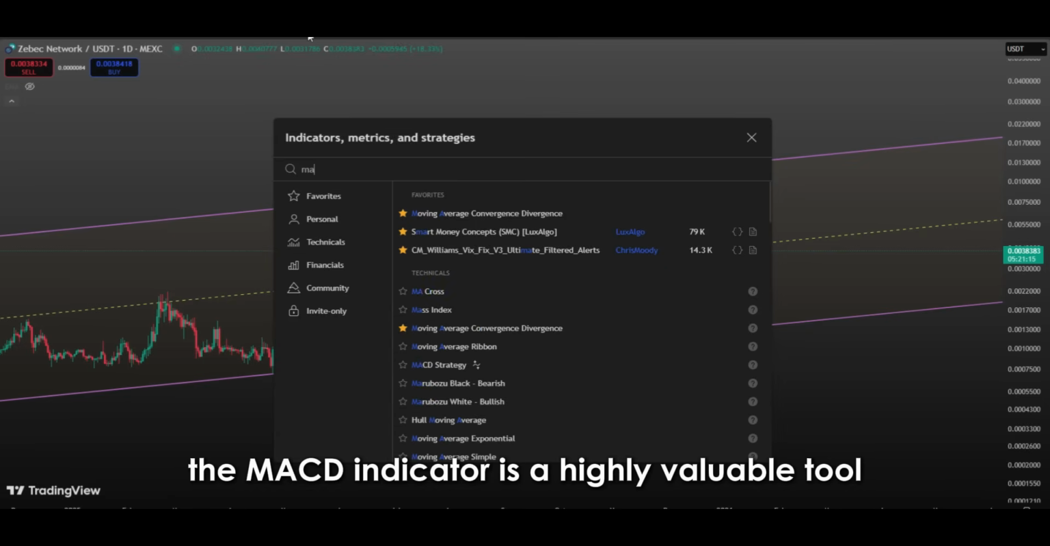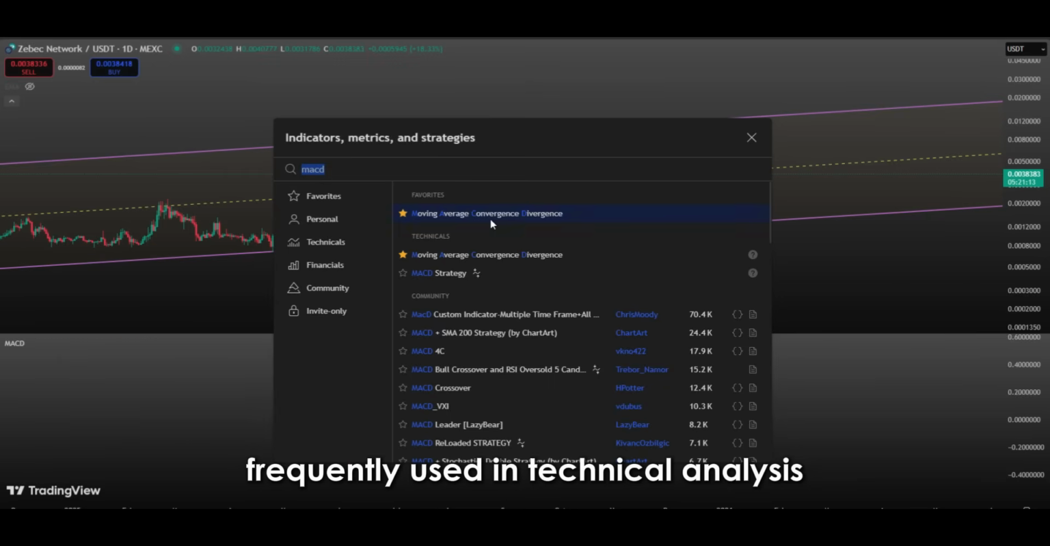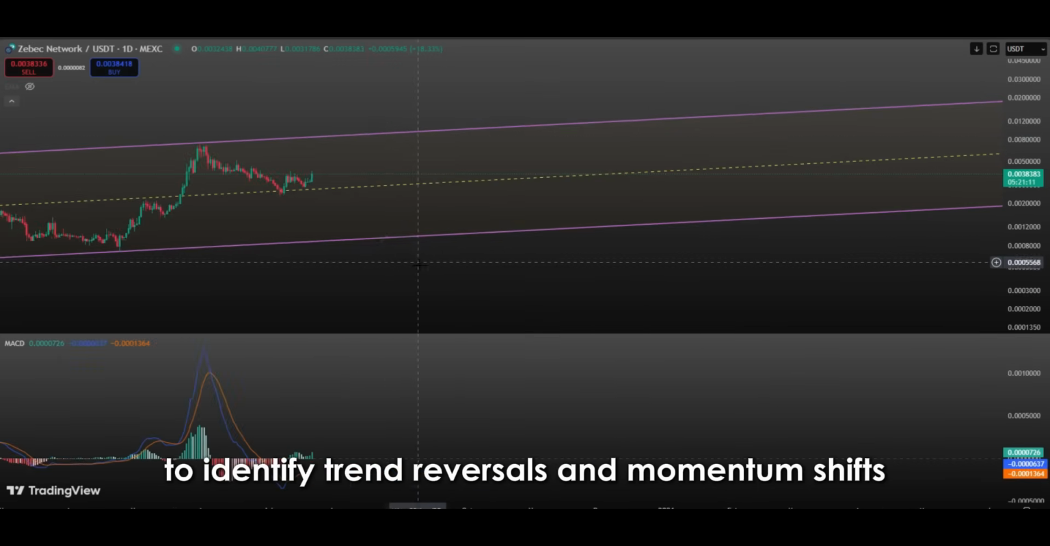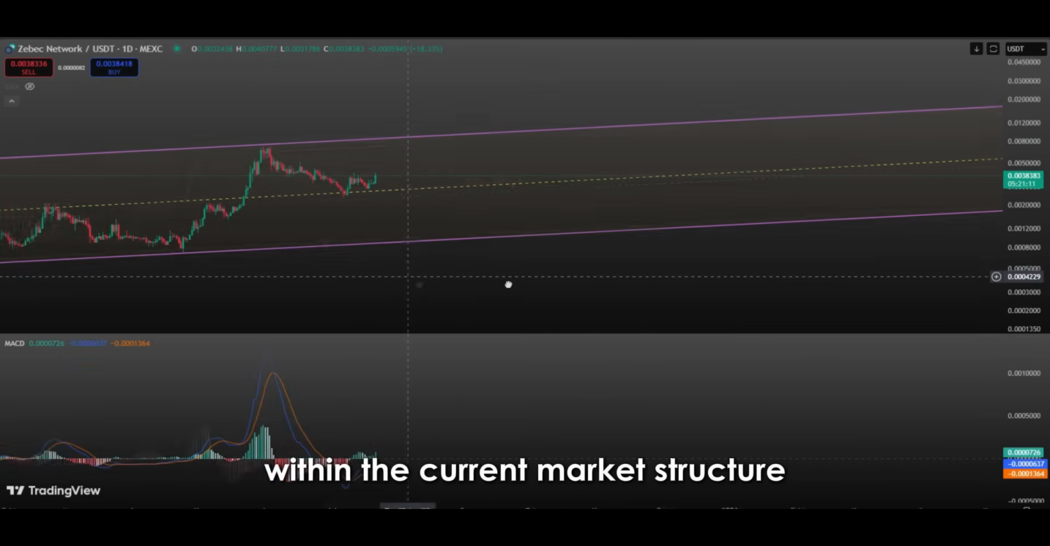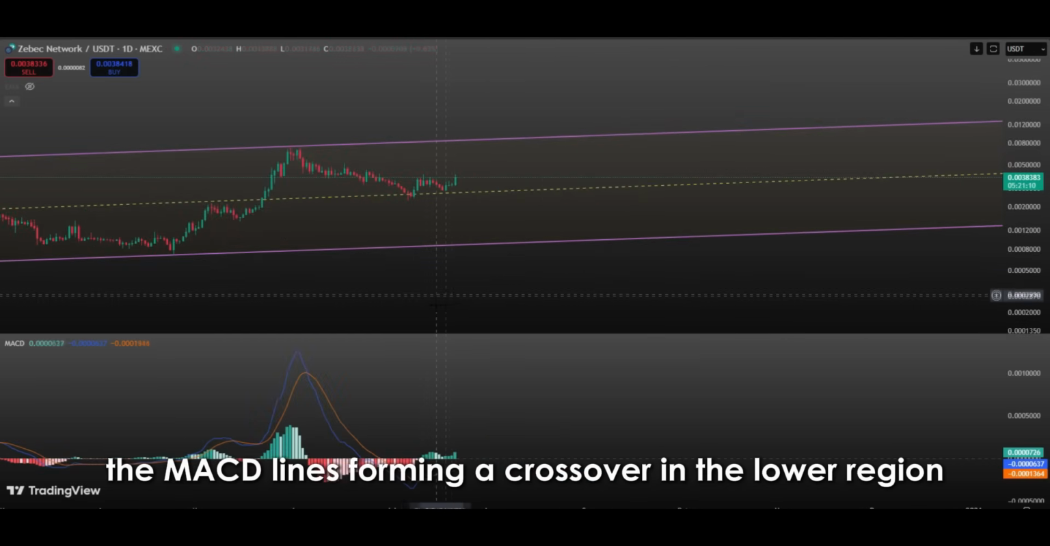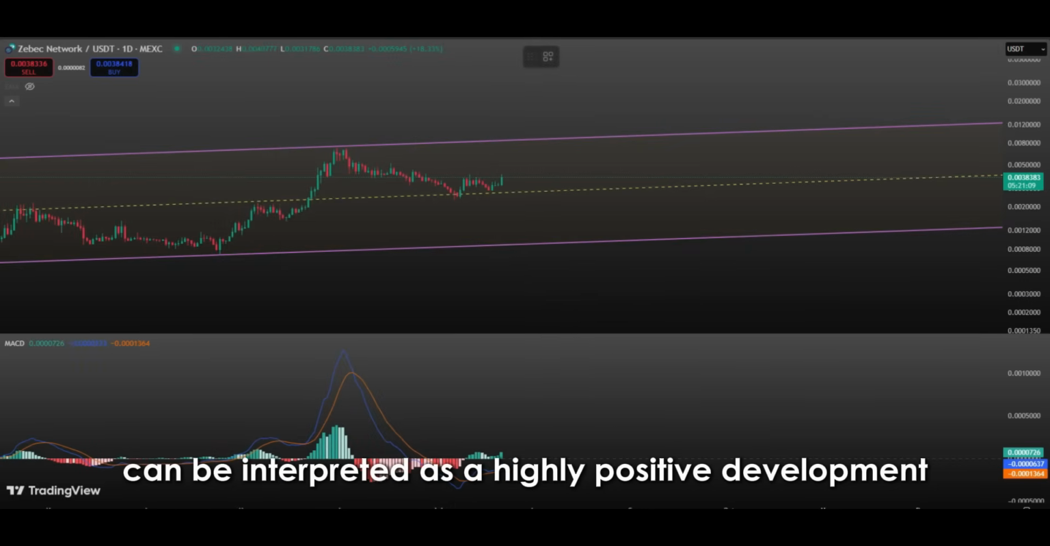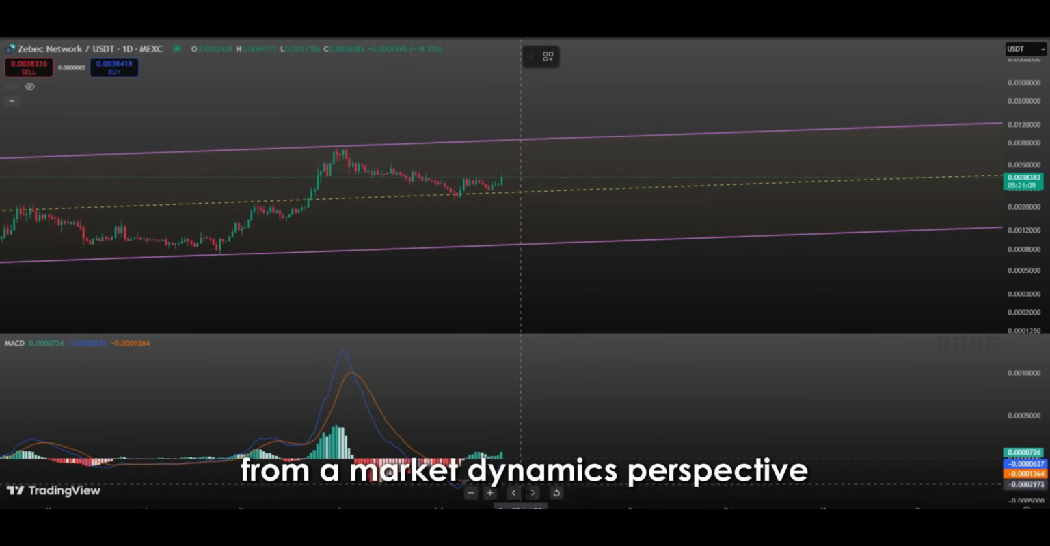The MACD indicator is a highly valuable tool frequently used in technical analysis to identify trend reversals and momentum shifts. Within the current market structure, the MACD lines forming a crossover in the lower region and turning upward can be interpreted as a highly positive development from a market dynamics perspective.